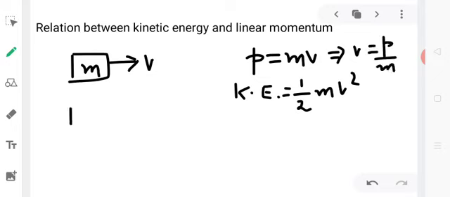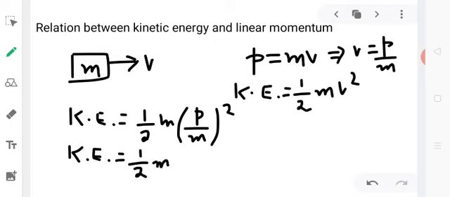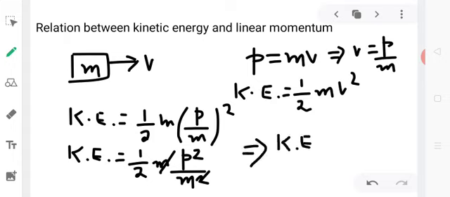On substituting in the expression for kinetic energy, we obtain half m, and for v we write p by m, squared. We obtain this expression. We can cancel out one term for mass, so that gives the relation between kinetic energy and linear momentum as equal to p square by 2m.